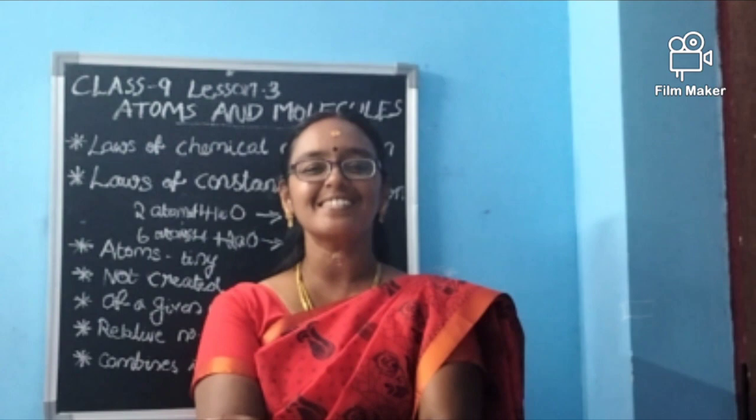In the same way, 6 atoms of hydrogen plus 2 atoms of oxygen, we will not get H6O2. Instead, we get 2 units of H2O plus hydrogen, H2. 2 atoms of hydrogen will be left. That means the elements are chemically combined in a constant proportion. This is all about these two laws.